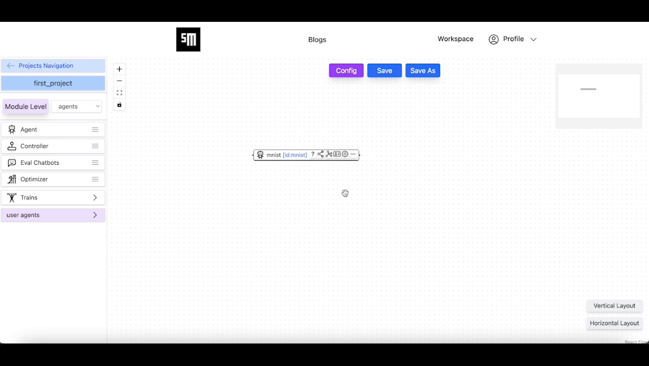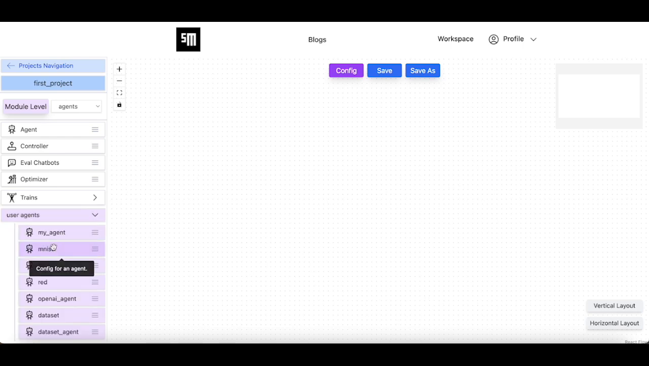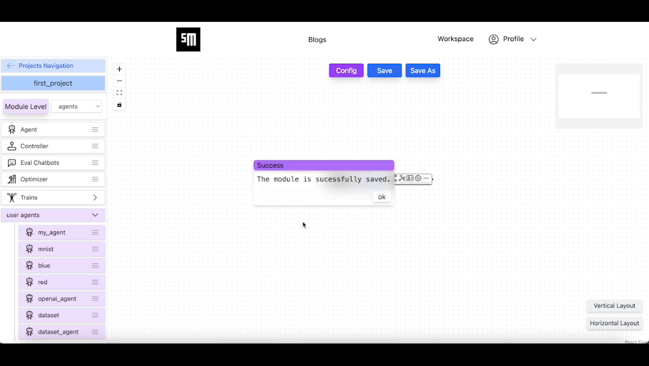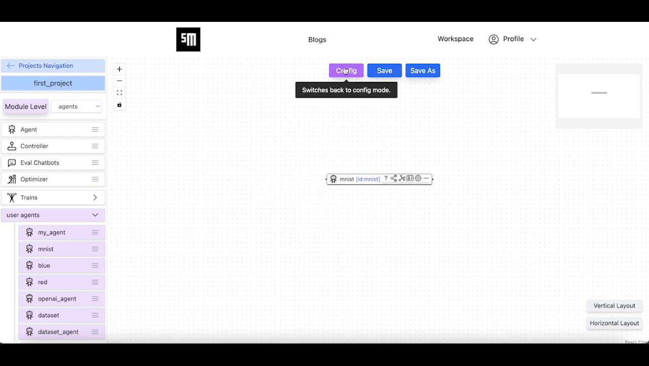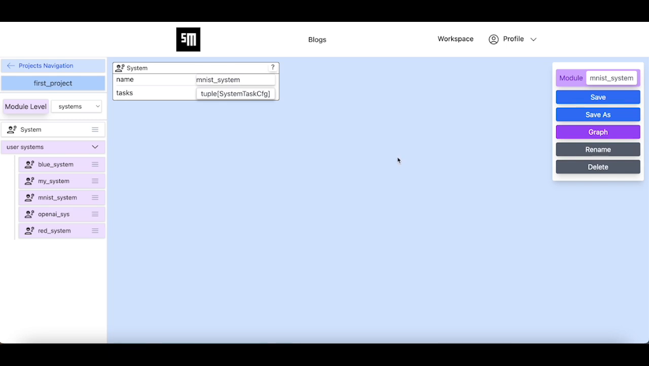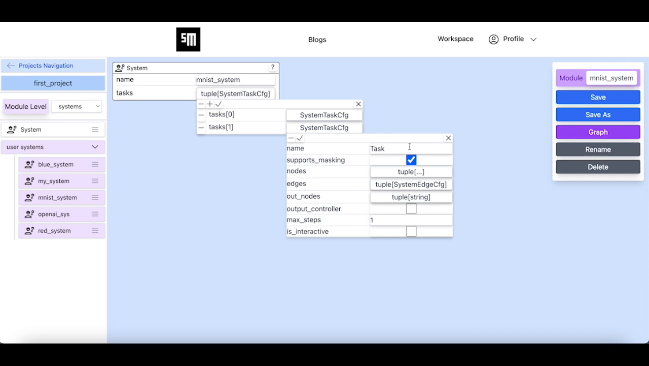What we want to do is to remove this agent and add it again so that this system will have access to the new version of the MNIST agent that has the inference task. We add a new task for this system and we name it inference. This is the system task that we described at the beginning of this session with three agents: the dataset agent, the MNIST agent, and the OpenAI agent.